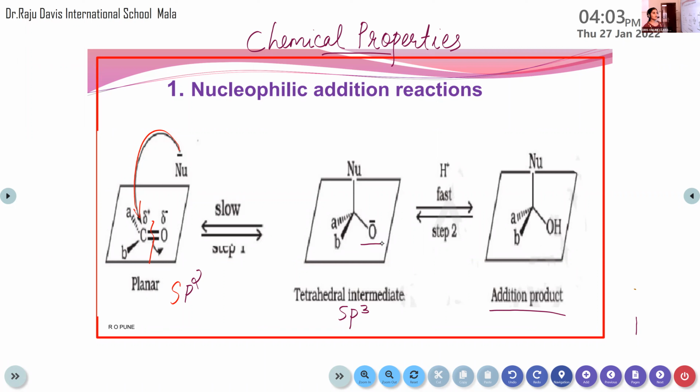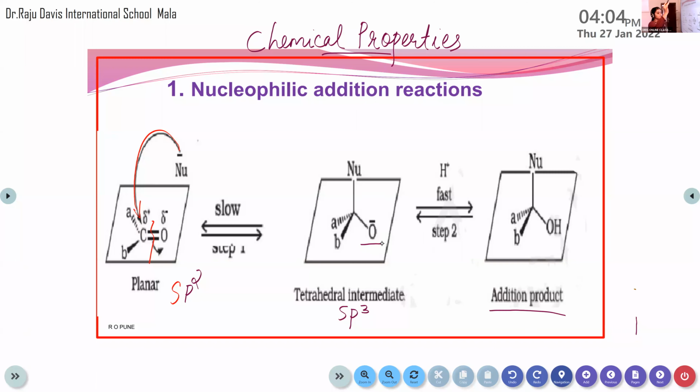So the same mechanism will be followed in all nucleophilic addition reactions. When you learn this mechanism, you will be able to answer the products of any chemical reaction that comes under nucleophilic addition reaction. This is clear, children?